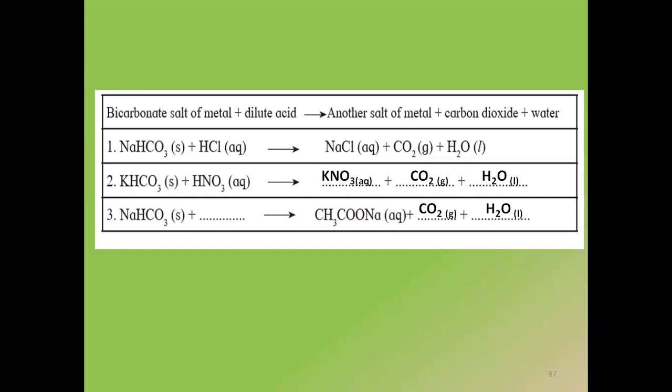Now, the salt of the metal which is given to us, there the metal mentioned is sodium. Obviously, it has to be sodium because we are using sodium bicarbonate. So the CH3COO stands for the weak acid, which is my acetic acid. So the acid which I am using here is CH3COOH. Yes, that is vinegar. Acetic acid or vinegar, which is CH3COOH.